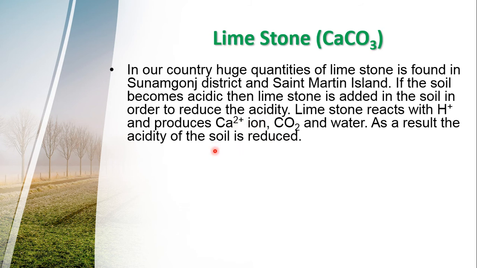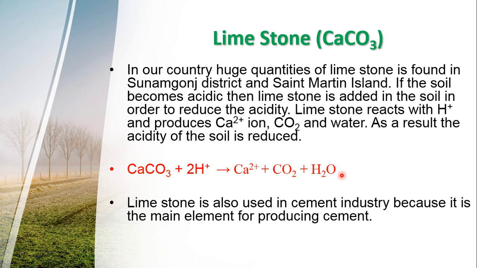As a result, the acidity of the soil is reduced. Look at the reaction. Here limestone reacts with hydrogen ion and produces calcium ion, carbon dioxide and water. Limestone is also used in the cement industry because it is the main element for producing cement.